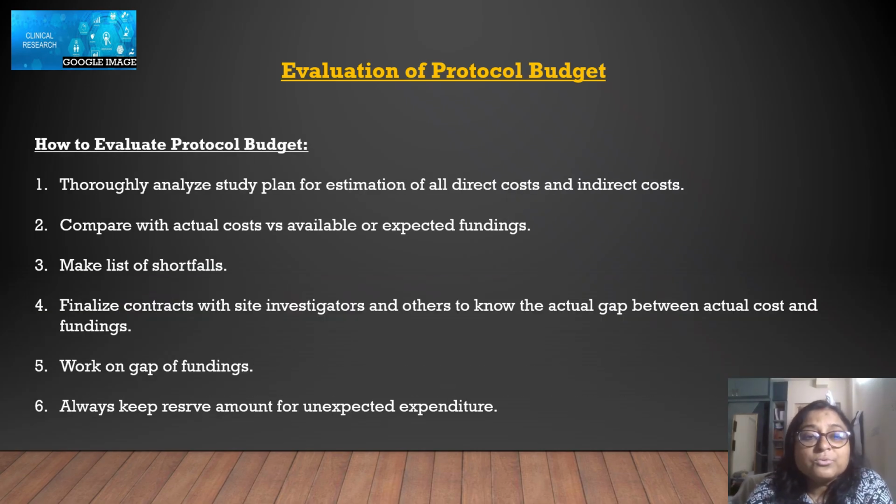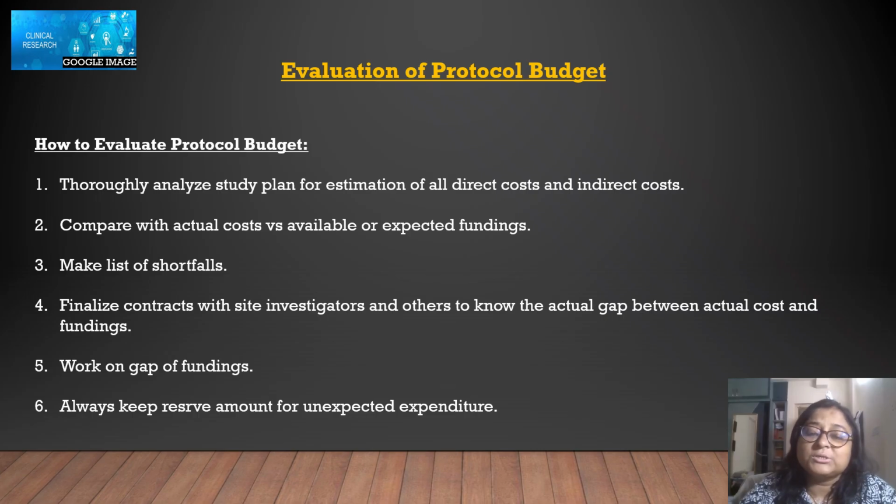Now, how to evaluate protocol budget? To evaluate any budget, what will we do? The first thing that will come to your mind is what are the costs, direct cost and indirect cost. What will be the direct cost? For any trip, it will be the train and food. These are the direct cost. What are the indirect cost? If in that trip you are going to some additional places also, all other things will come under the indirect cost.